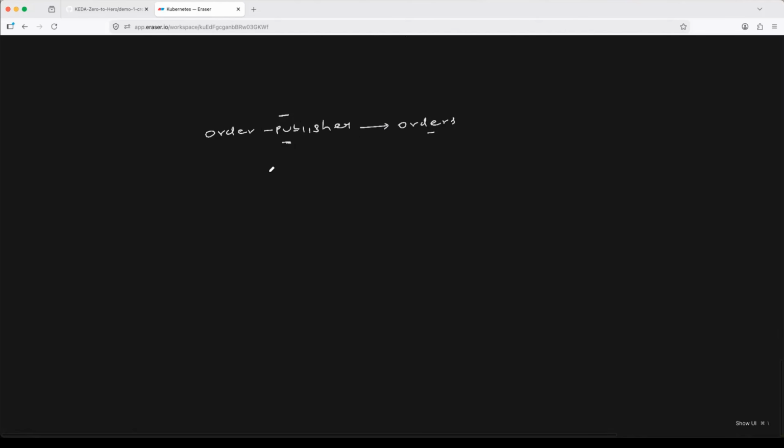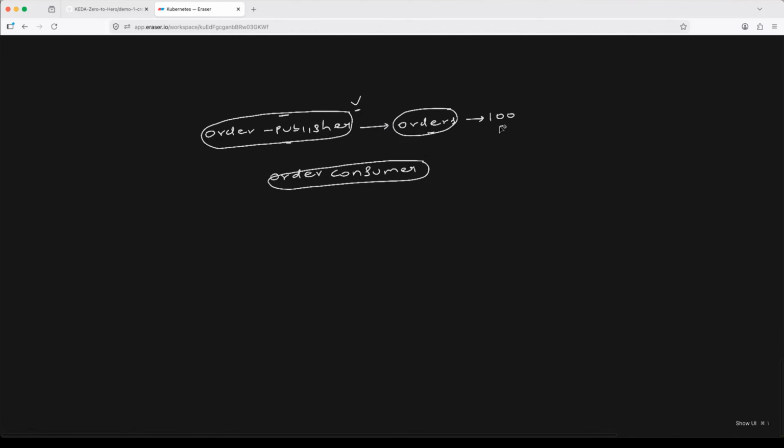And then we have the order consumer, basically the orders microservice. So we will install the order consumer, the orders microservice. We will install the order publisher. This will simulate the fake orders. So this will create, let's say, 100 or 200 fake orders, and these orders would go to the RabbitMQ. And who would read the RabbitMQ? The order consumer would read the RabbitMQ, and the configured KEDA would also watch the queue and scale the order consumer.